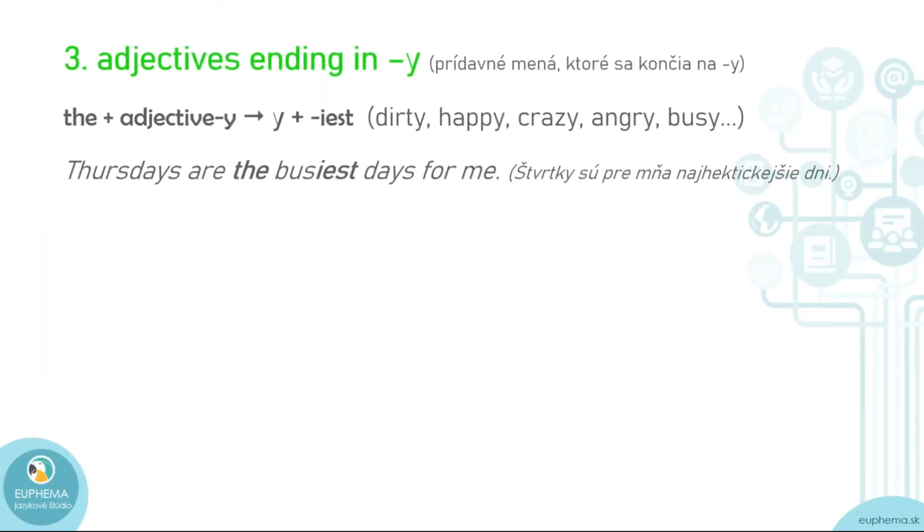The third category is adjectives ending in y. For example, dirty, happy, crazy, angry, busy, and so on and so on. In this category of adjectives, we need to remember one thing. First, put the, as usual, but then you need to drop this y at the end of the adjective, and then you have to add iest. So basically, this y changes into I and the classic est.